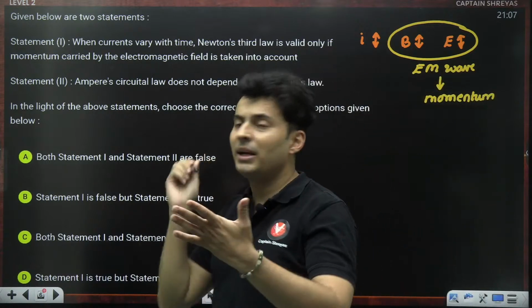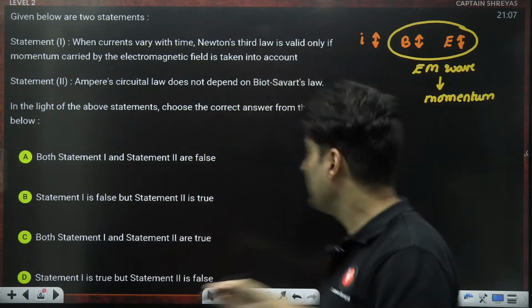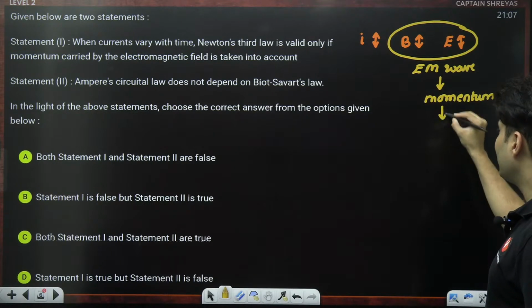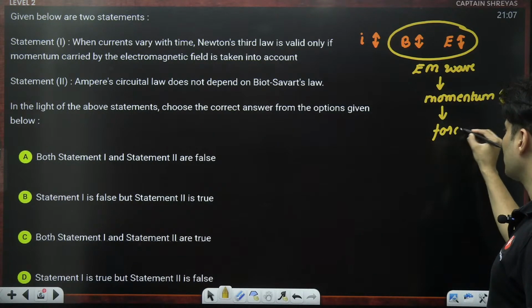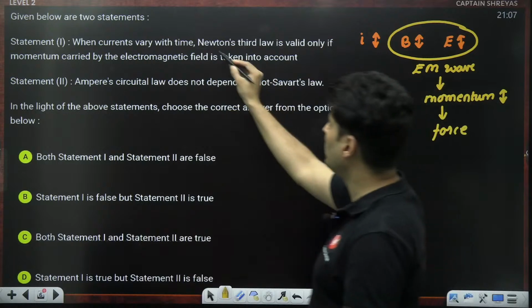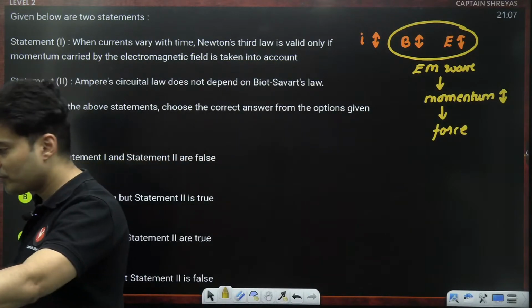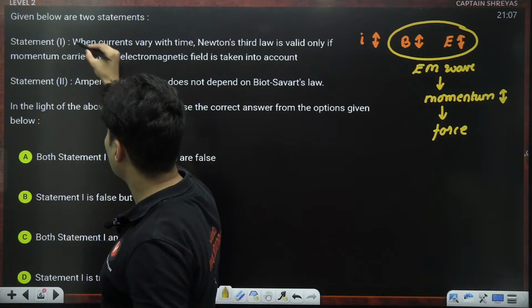And whenever the momentum changes, if the momentum increases or decreases, what will that create? It will definitely create a force, and any force will have to follow Newton's third law. So there is nothing wrong in statement 1. There is definitely nothing wrong in statement 1.